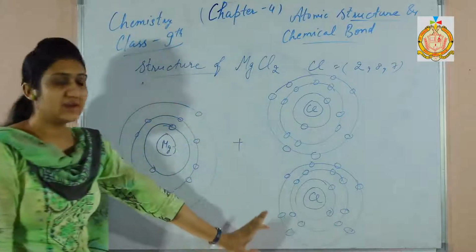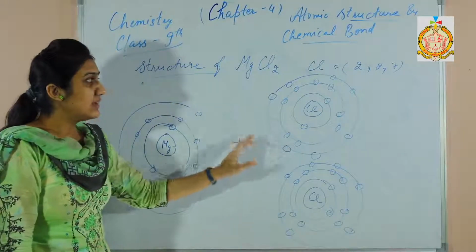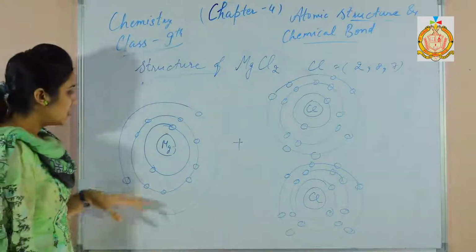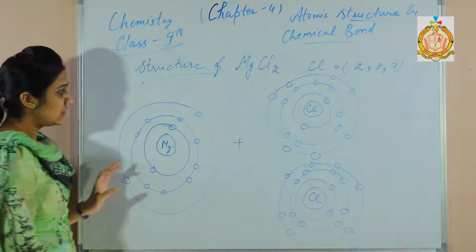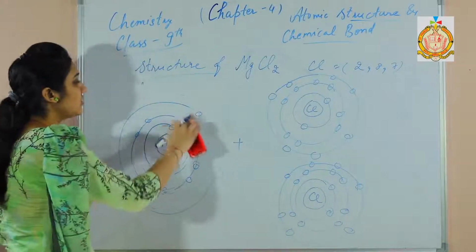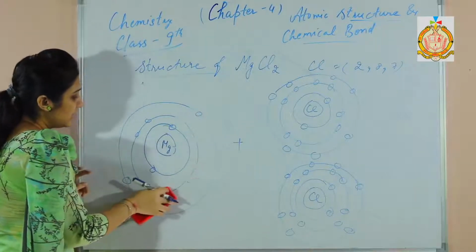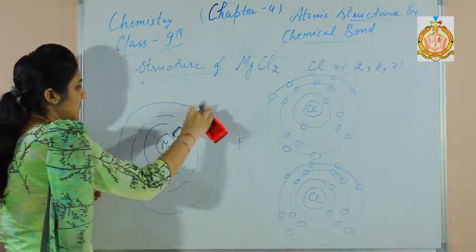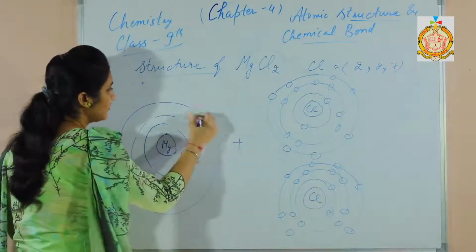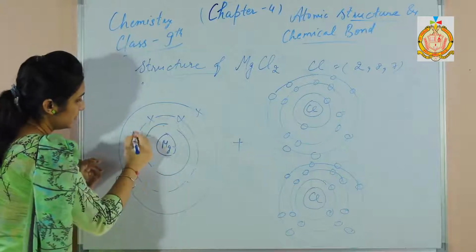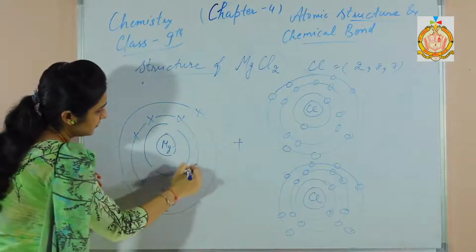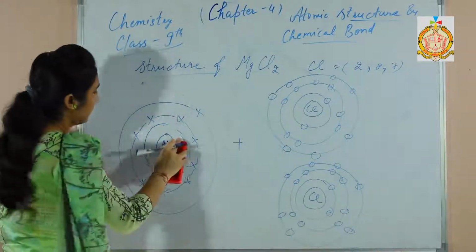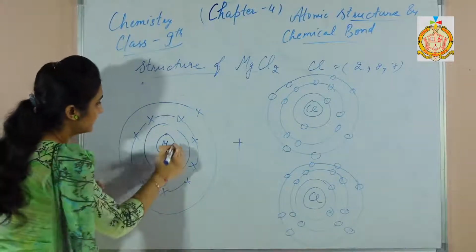So to complete the valence shell, each chlorine atom can gain 1 electron. Because there are 2 different elements, you can represent the electrons of chlorine by crosses. So, this is the nucleus.